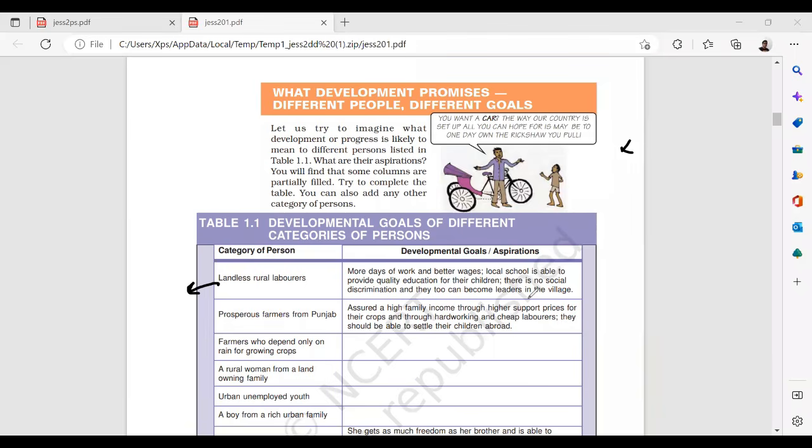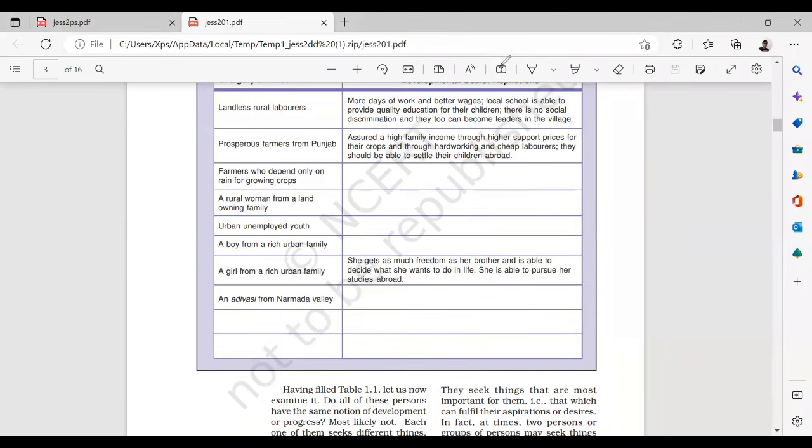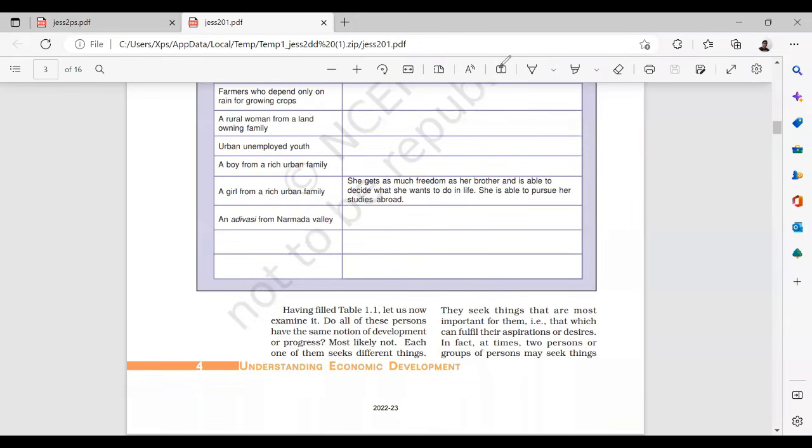Local school is able to provide quality education for the children, so there is no social discrimination and they can too become leaders in the village. An example is MNREGA. We are supporting you with MNREGA. You can choose MNREGA here and make sure that you'll go for some development, a better standard of living. We cannot just say development. You have a standard of living where you're not in poverty.